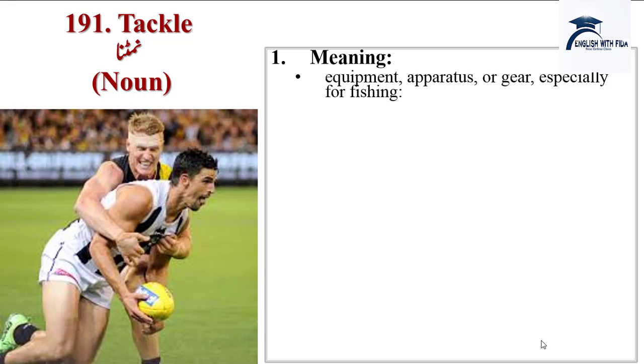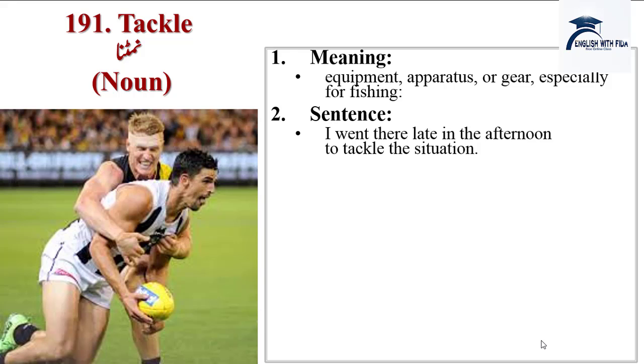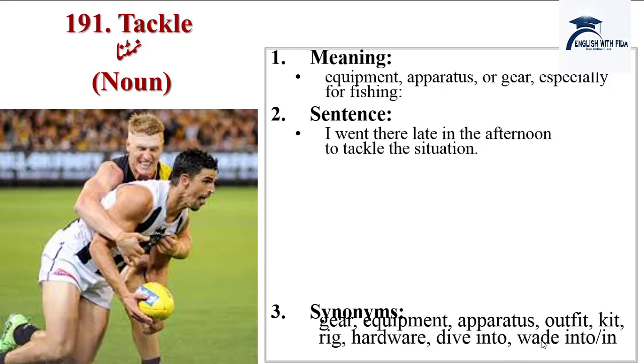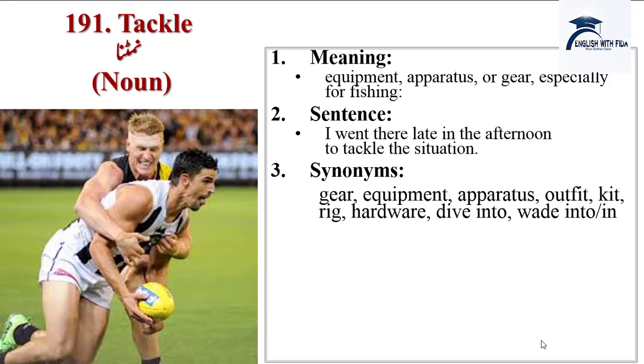Next word is tackle, nimatna. Meanings are equipment, apparatus or gear especially for fishing. I went there late in the afternoon to tackle the situation. तो as a noun और as a verb दोनों के different meanings हैं. मछली पकड़ने वाले सामान को, तार को, कांटे को टैकल बोलते हैं. और as a verb निमटना.